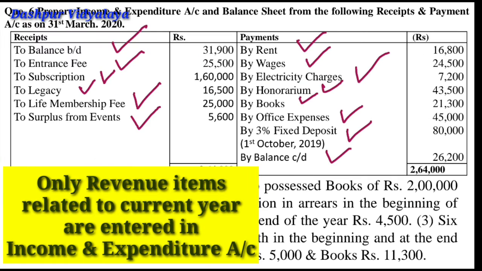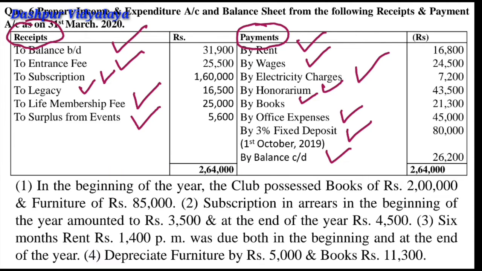You know that we have to convert the receipts and payments account into an income and expenditure account. In the income and expenditure account, we include only the revenue items which are related to the current accounting year. So there are certain items which will not be transferred. Opening and closing cash balance will not be recorded.